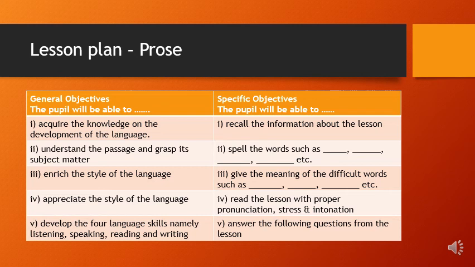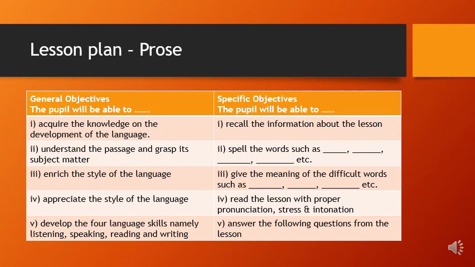When it comes to specific objective, you should choose the objective from the lesson which you are going to teach. For example, recall the information about the lesson means you should make the students recall the information from the lesson which you are going to teach. Then the second one, spell the words: you can choose some difficult words from the lesson, and you should make the students spell those particular words. Also you can teach the meanings of the difficult words given in the lesson, and read the lesson with proper pronunciation, stress, and intonation. You should make your students read the lesson with proper stress and intonation.